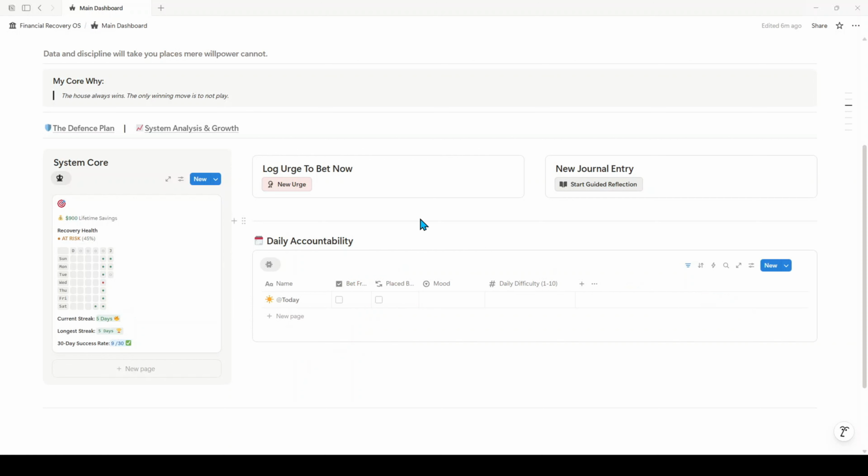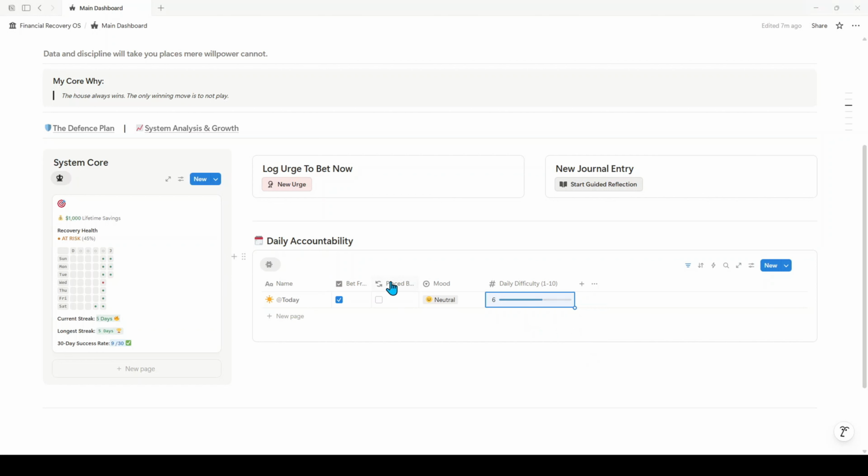Now, at the end of each day, you'll go through your daily accountability section, which will automatically only show today's date. And so you can either say bet free or you placed a bet. So in this case, we were bet free. So we'll click bet free and it'll add a day to our tracker in green, as you'll see. You can set your mood for the day. So today, let's say I was neutral. You can set the daily difficulty, which will be tracked in a different database. Let's say daily difficulty 6. And those are all the inputs for this section.